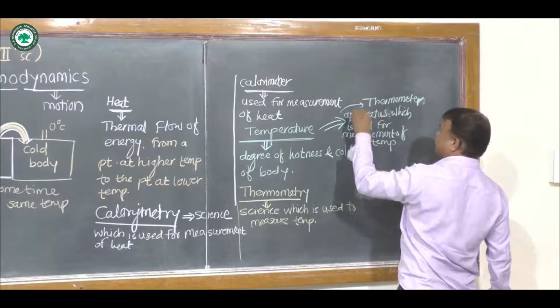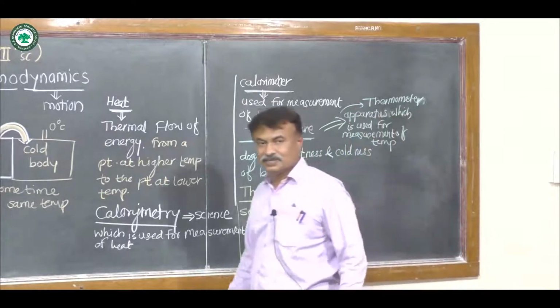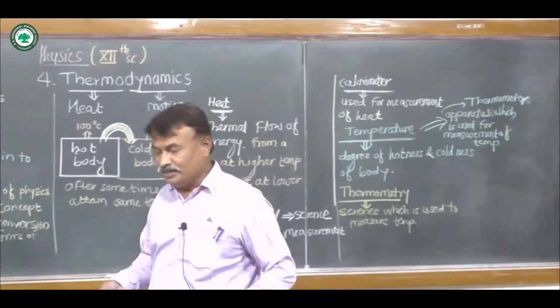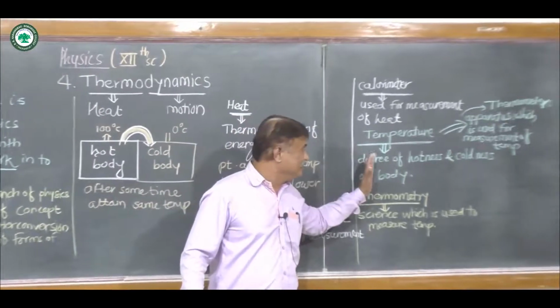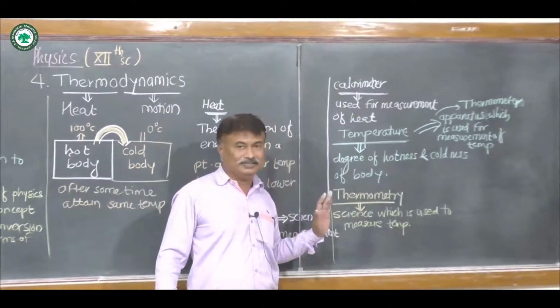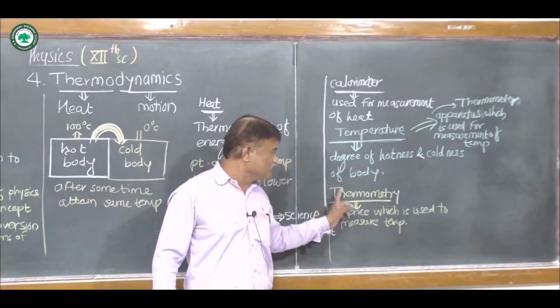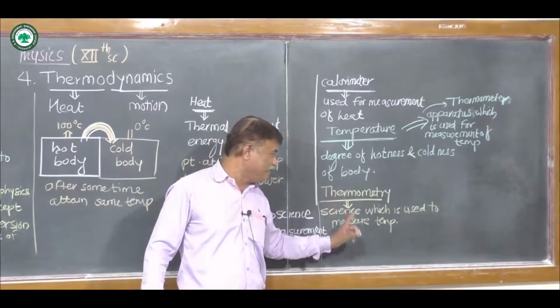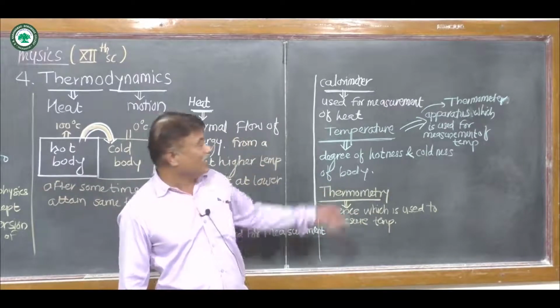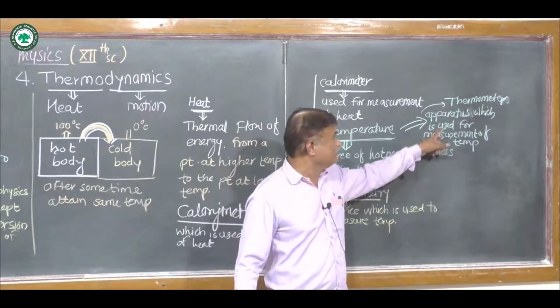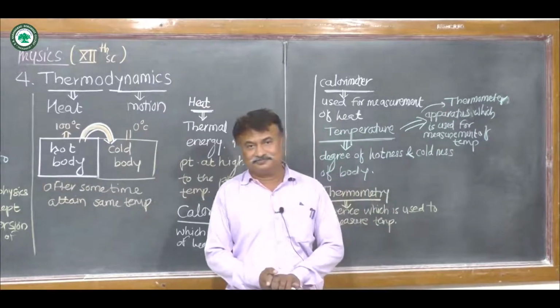So this is about the thermometer. In case of temperature, everybody knows what temperature is. Temperature is simply the degree of hotness and coldness of a body. The science which is used for measurement of the temperature of a body is called thermometry, and the apparatus which is used for measurement of temperature is called a thermometer.